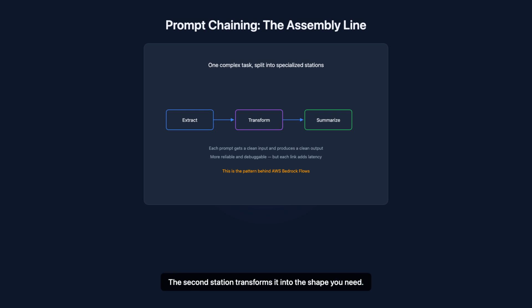The second station transforms it into the shape you need. And the third station summarizes the result. Each prompt gets a clean, well-defined input and produces a clean output. That makes the whole pipeline more reliable and far easier to debug, but be aware each link is a separate model call, so latency adds up. And on Amazon Web Services, this exact pattern is what powers Bedrock flows.